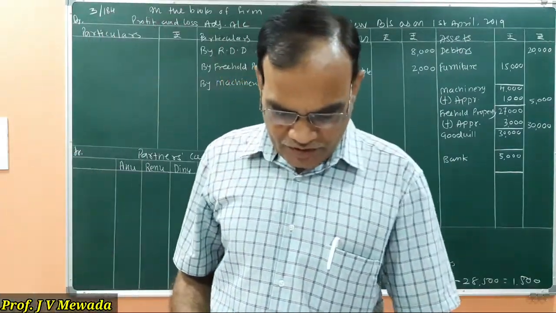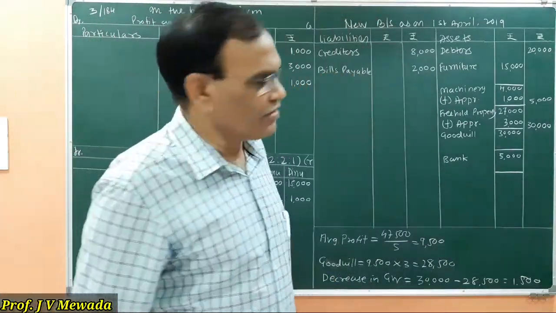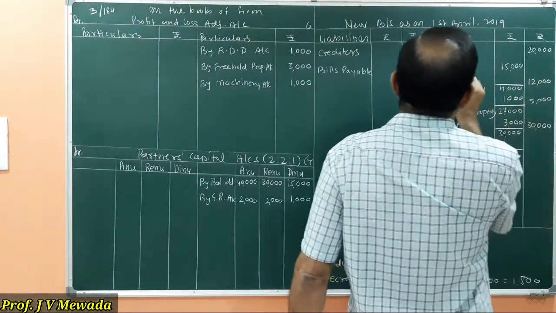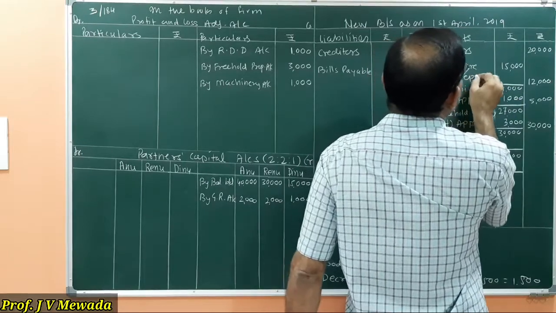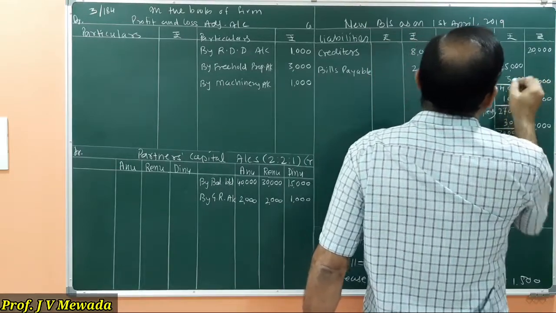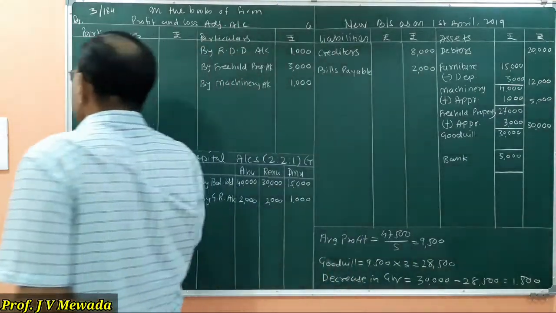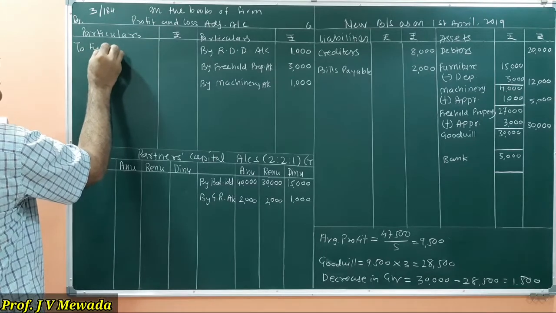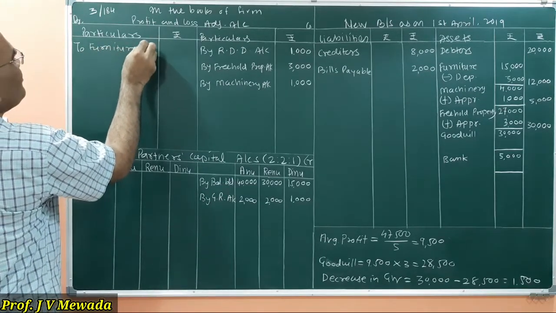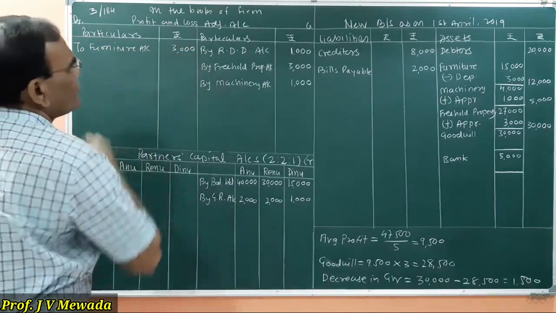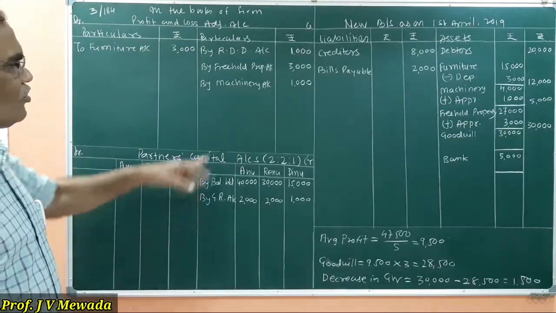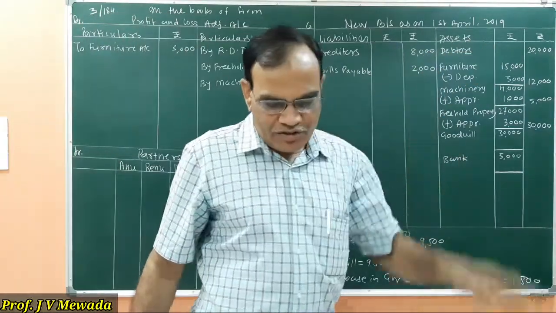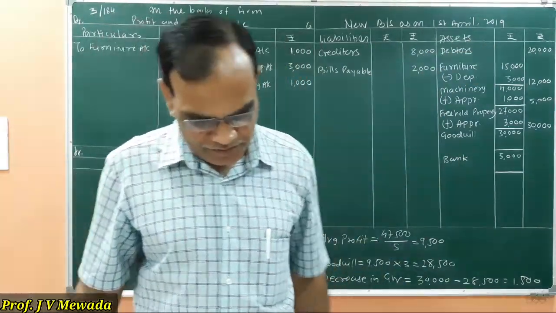Then we are told furniture's new value is 12,000, so minus depreciation 3,000. That's the difference. So here on the debit side, to furniture account 3,000, and all debtors are good. So RDD we have already transferred here, 1,000. Debtors, there is no change. So this is adjustment number 1.